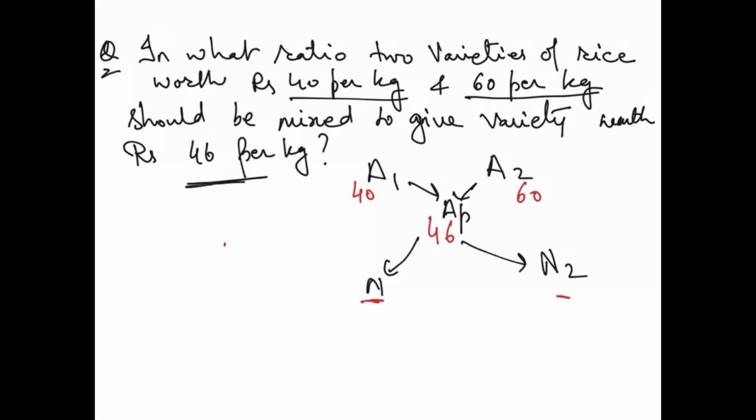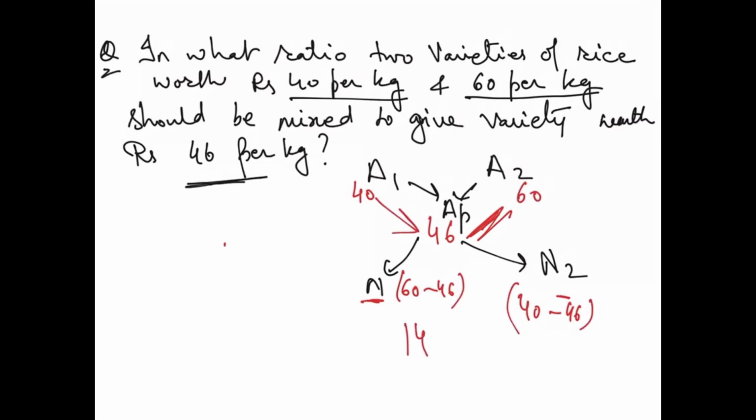So basically what are we going to do? We will say 60 minus 46. See, these two. Correct? This should be 60 minus 46, and here this should be 40 minus 46. This way, the arrow is going this way. Correct?